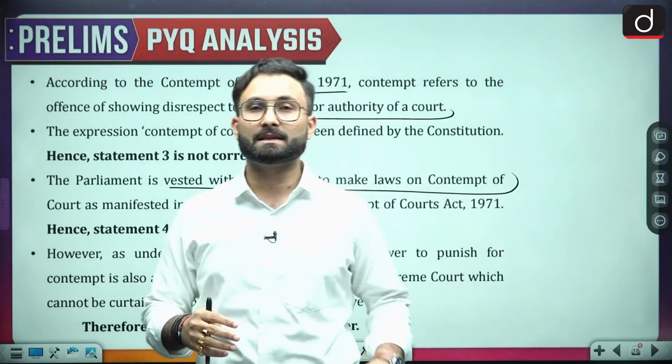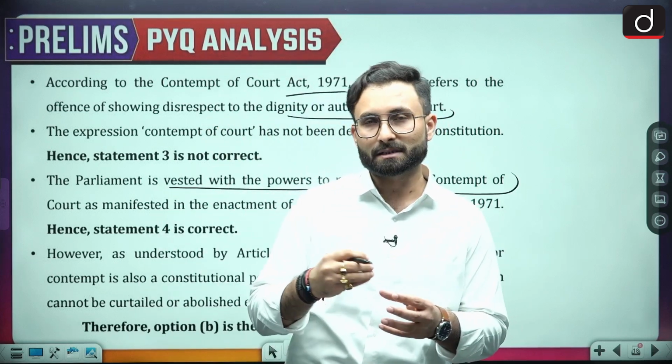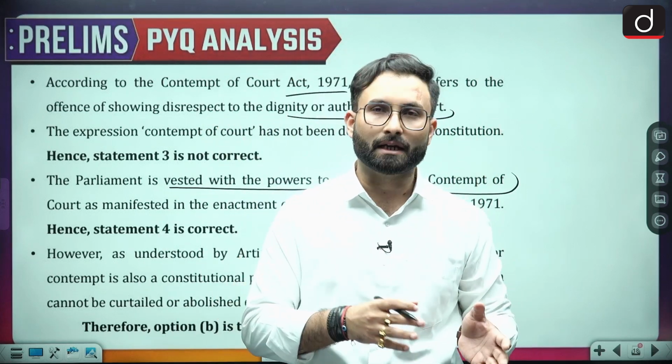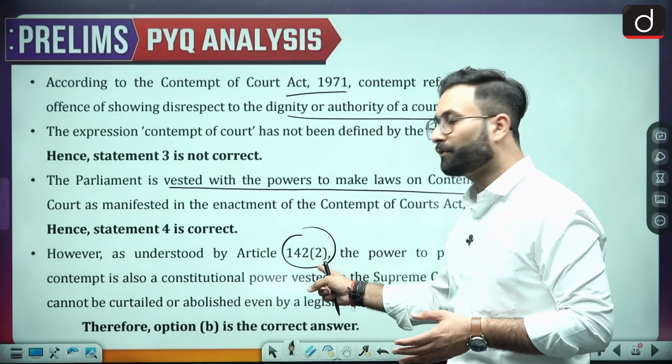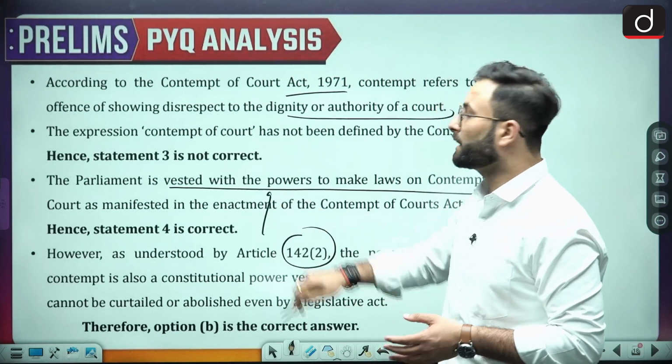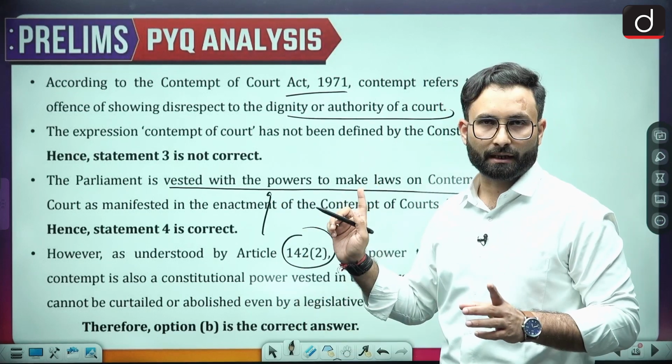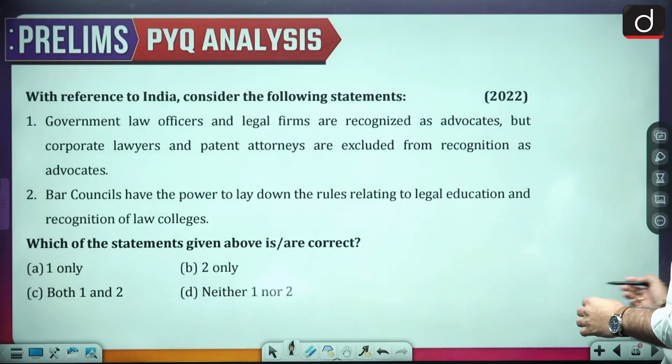So basically what they are saying is that that is a constitutional power, the power that cannot be curtailed by the Parliament. So, making sure that they are not violating Article 142 Clause 2, they can make a law. Okay, they cannot violate this particular article. Okay, so that is there. Now we can move further to the next one.